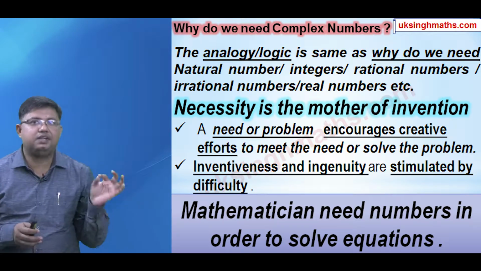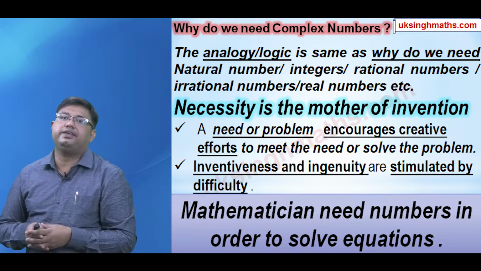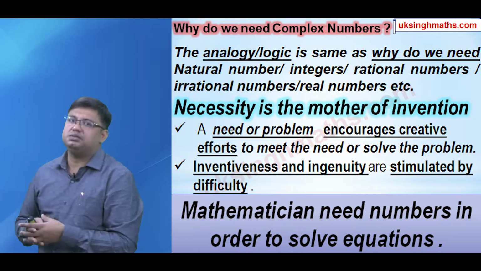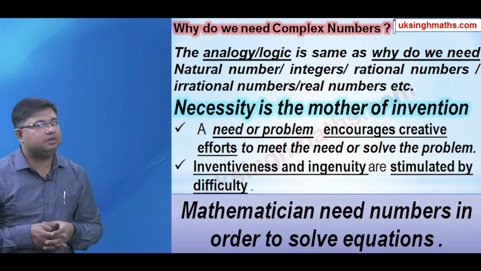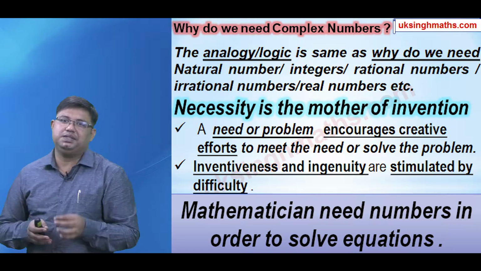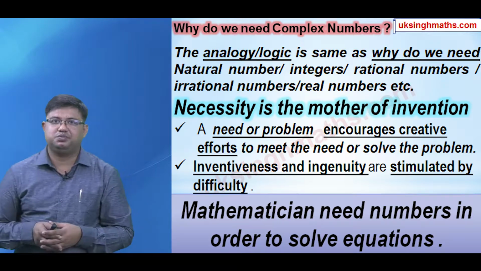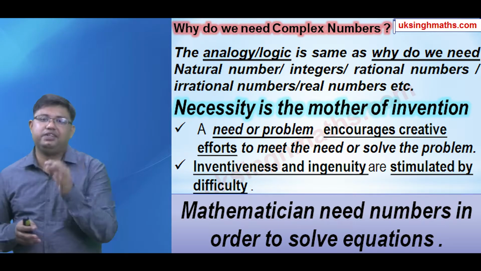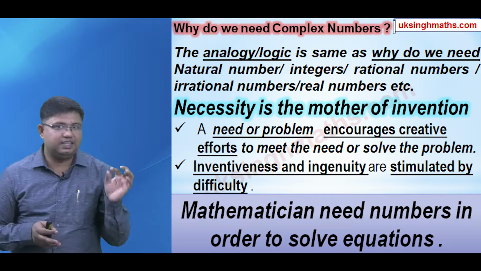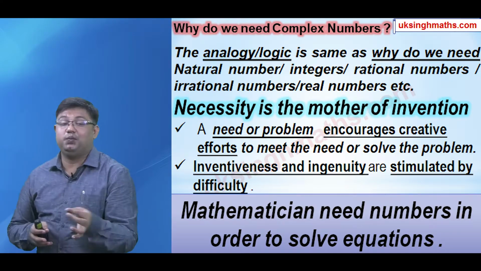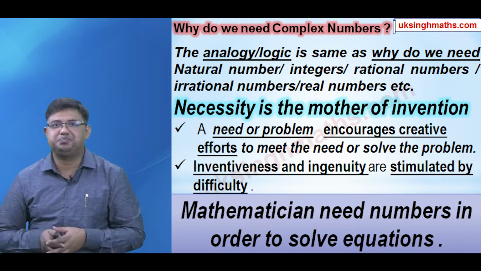Subsequently, need for other number system was felt and other number systems were invented. So here I am talking about mathematics. So let us see why mathematicians needed numbers. There are many reasons, but let us have a look on this simple reason why mathematicians needed numbers.